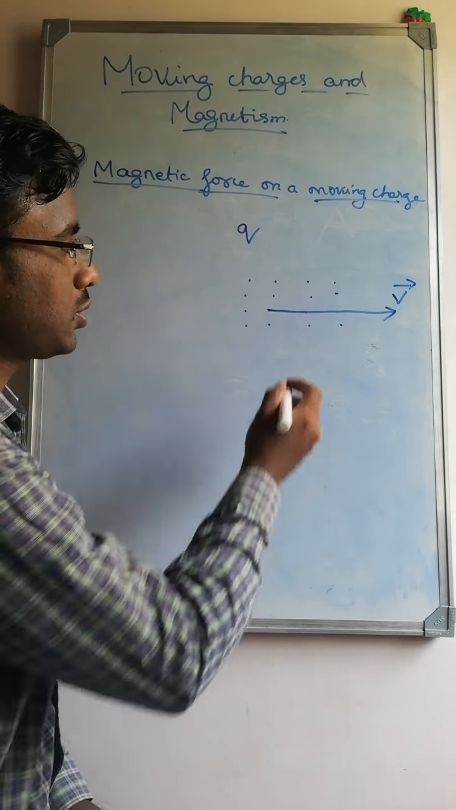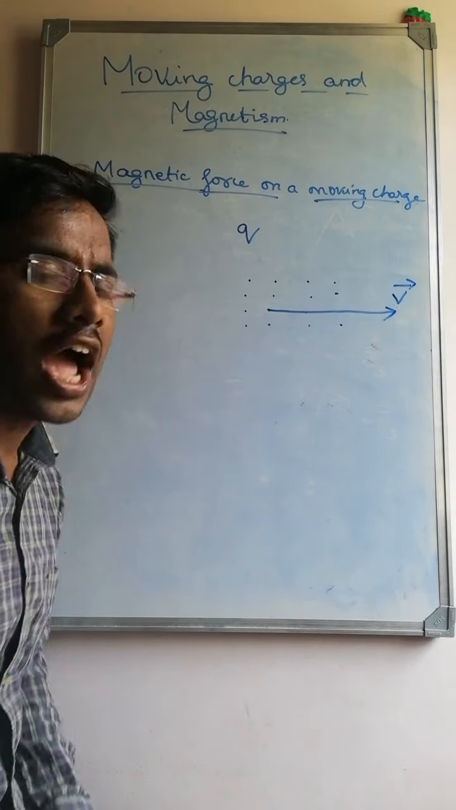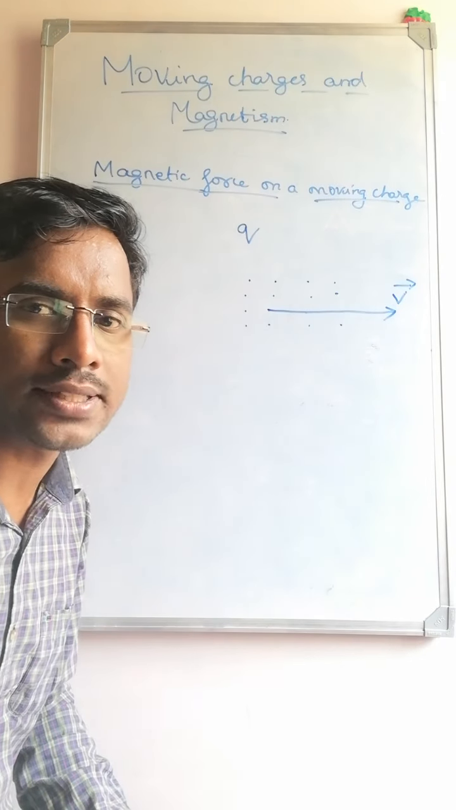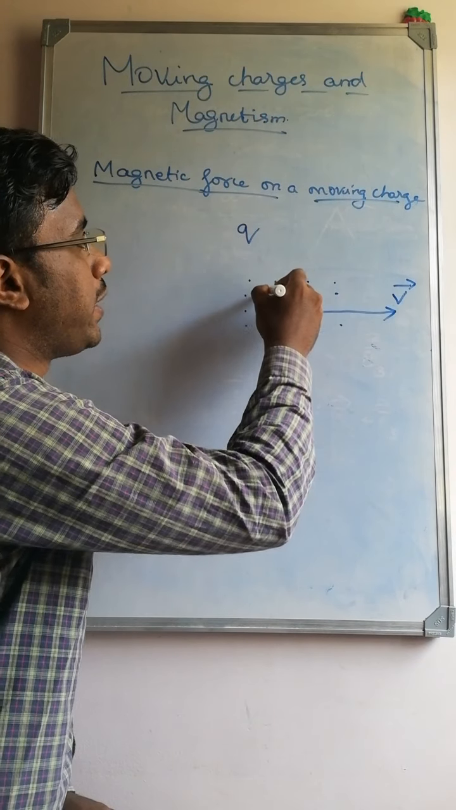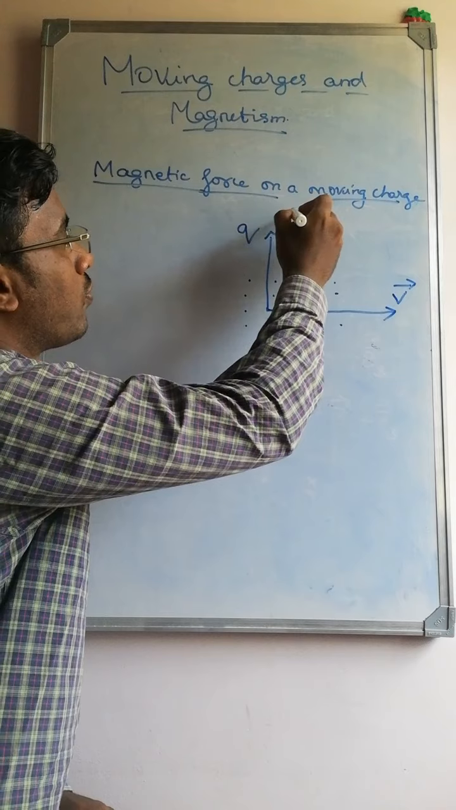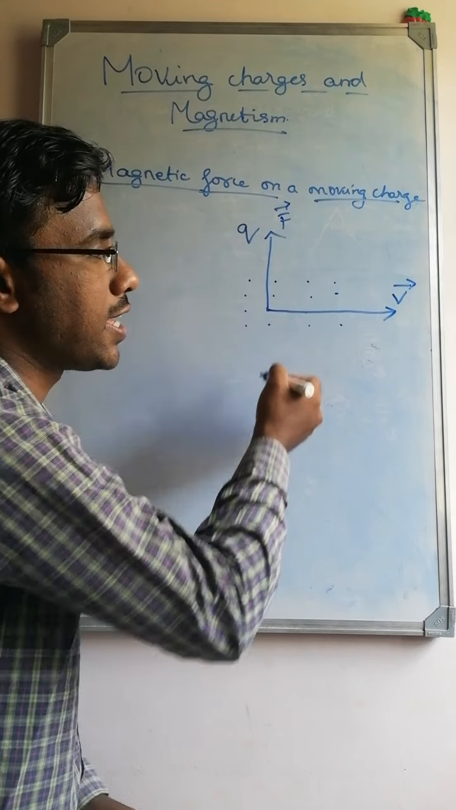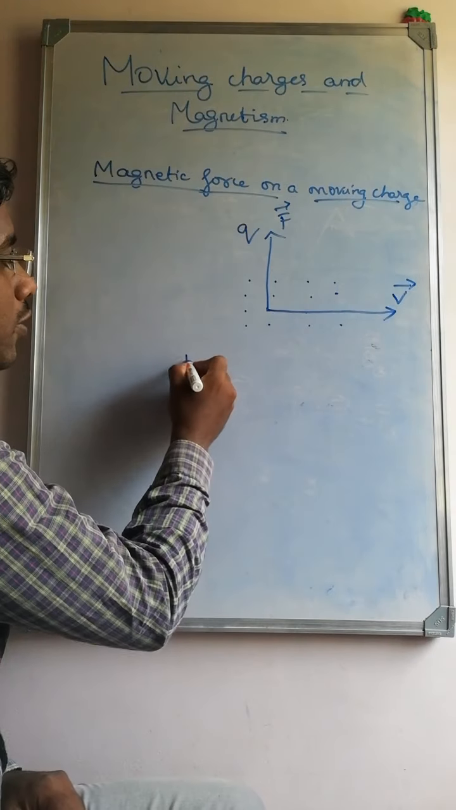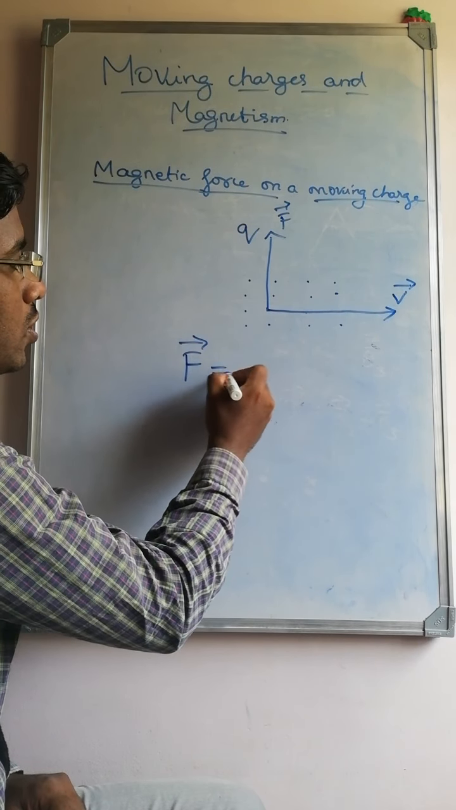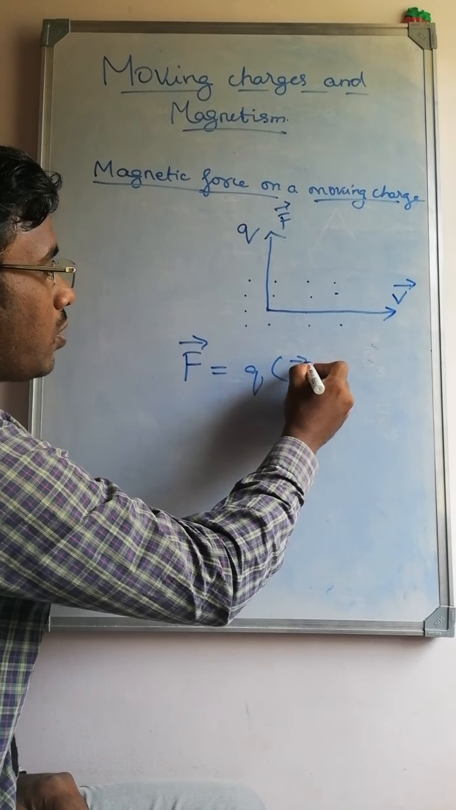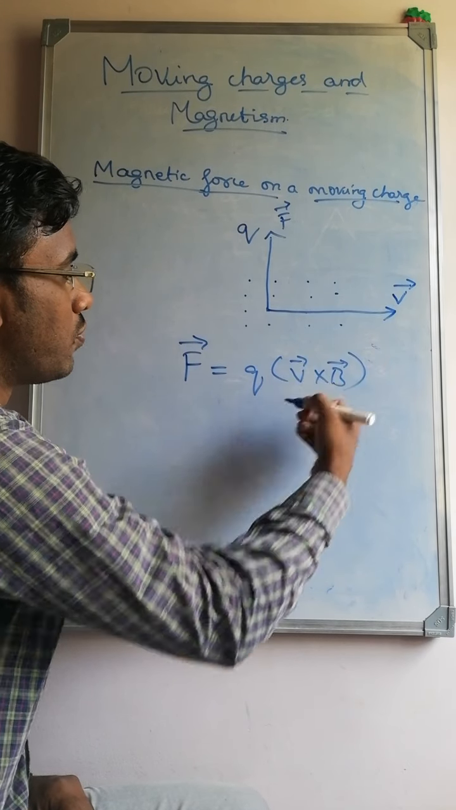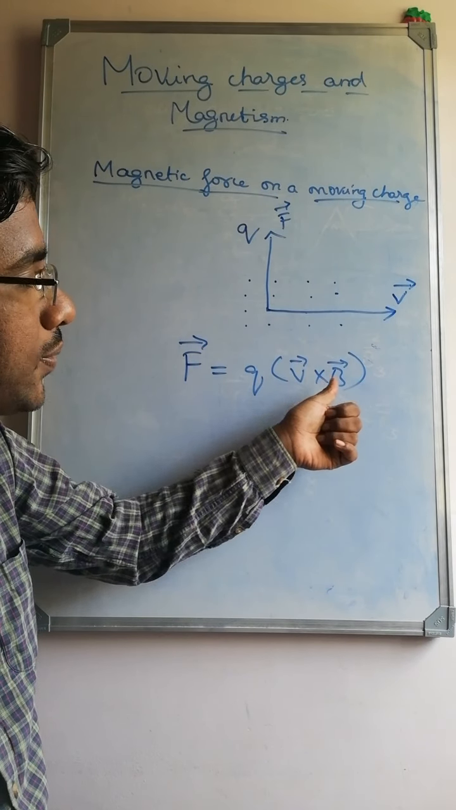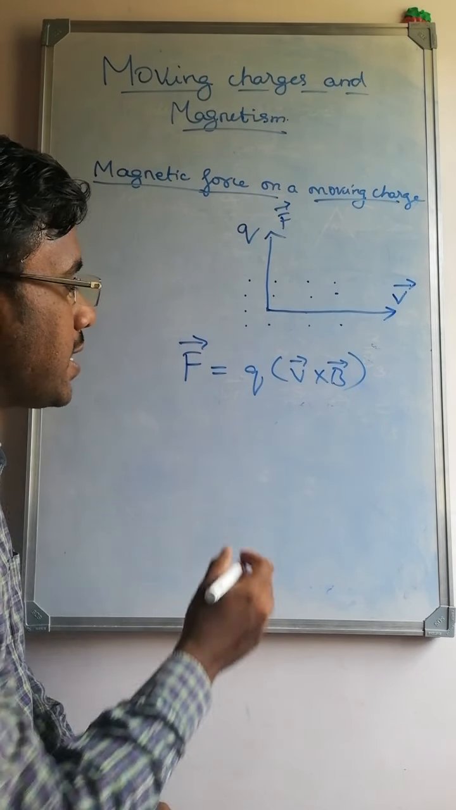Now a force will be experienced by the charge. What is the direction of the force experienced on the charge? The force is perpendicular to the velocity of the charge as well as perpendicular to the magnetic field. Here we give the expression: force is equal to Q into V cross B. This means that the force depends upon the velocity as well as the magnetic field. So I will discuss this point by point.